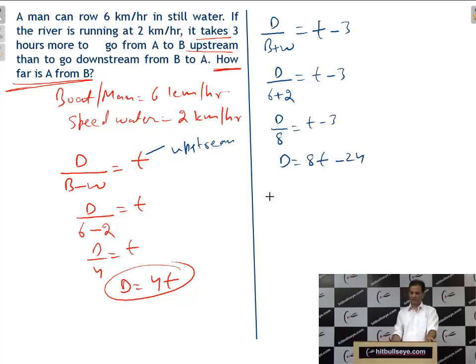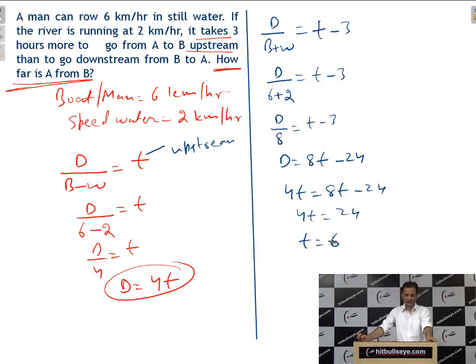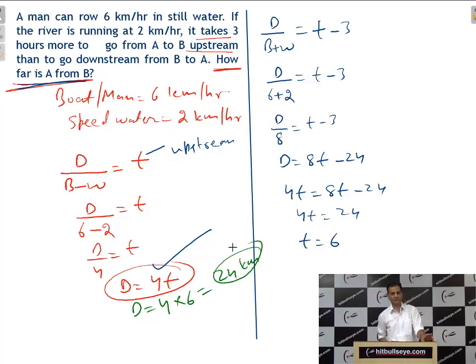Now here D is 4T. So you can equate 4T is equal to 8T minus 24. So 4T is equal to 24. So T will be, student, 6. That means time will be 6 hours. What is the question, student? How far is A from B? Distance equal to speed into time. Here relation is D equal to 4T. So total distance D equal to 4 into T, T is 6. So answer will be 24 kilometer is the distance, students.